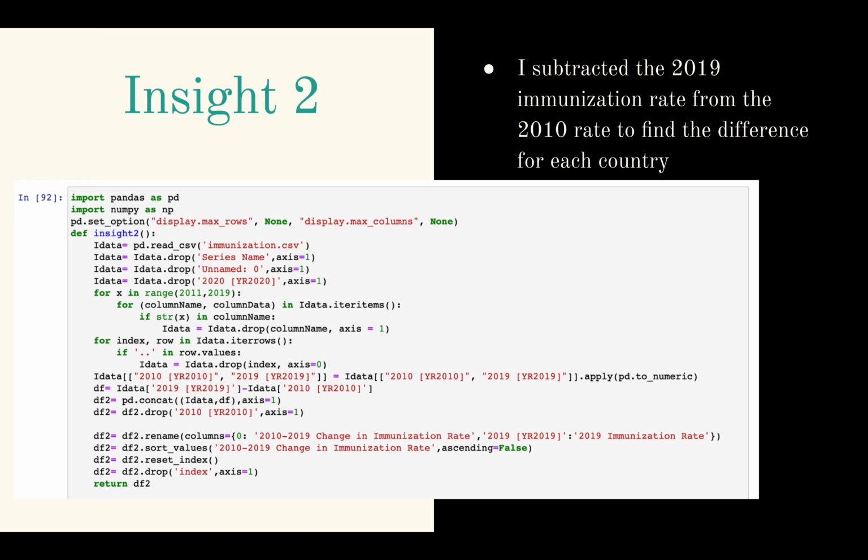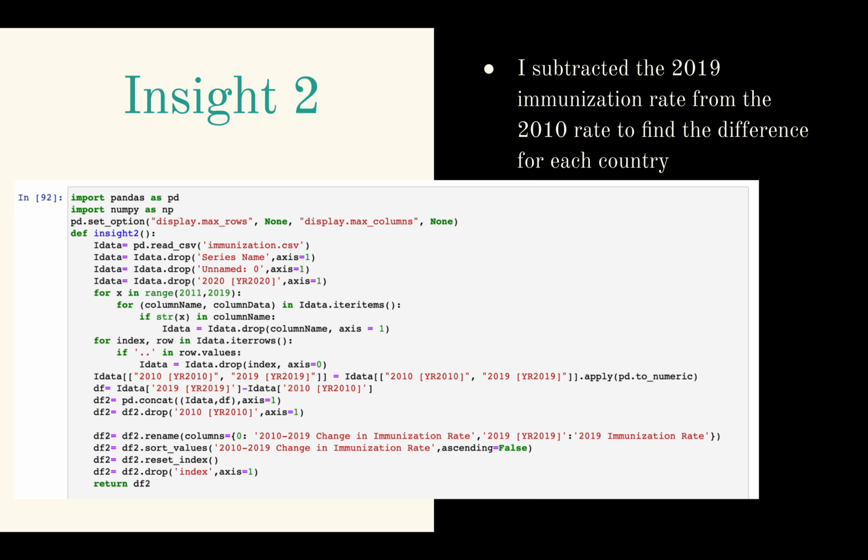So here's insight 2. For insight 2, I subtracted the 2019 immunization rate from the 2010 rate to find the difference for each country. My thought process for this one was that, I already have the most recent 2019 immunization rate, but what might be more important or more pertinent to how the country deals with COVID might be how they're changing as far as their health system. Are they getting better or are they doing worse? And the statistic is some form or measure of that.